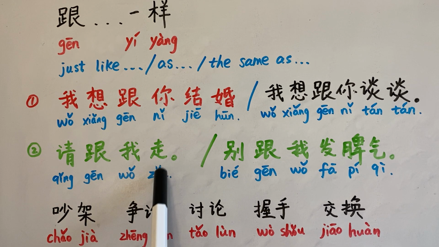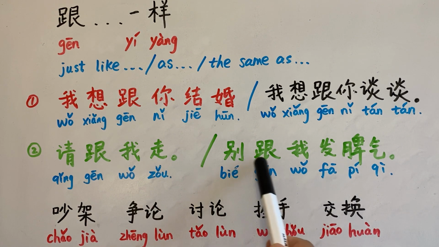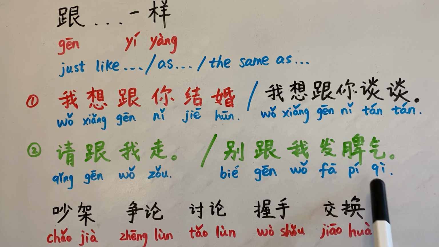跟我走, this verb 走, to walk. To walk along. So this 走 is not the same as the first type we have just talked about. They're not the same. 请跟我走. And this one, 别跟我发脾气。别 is don't. Don't be angry with me. 发脾气, this is a verb phrase.